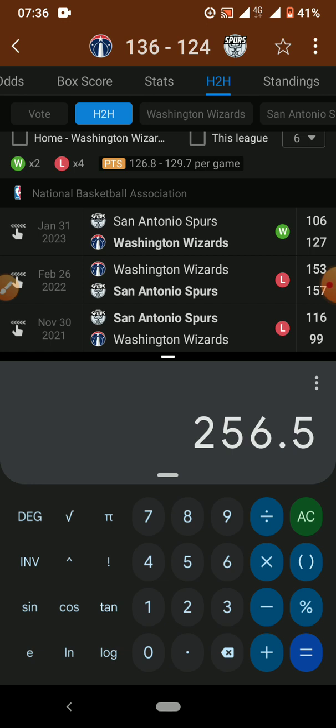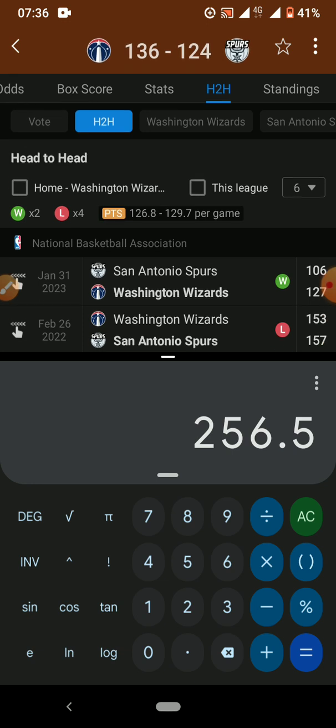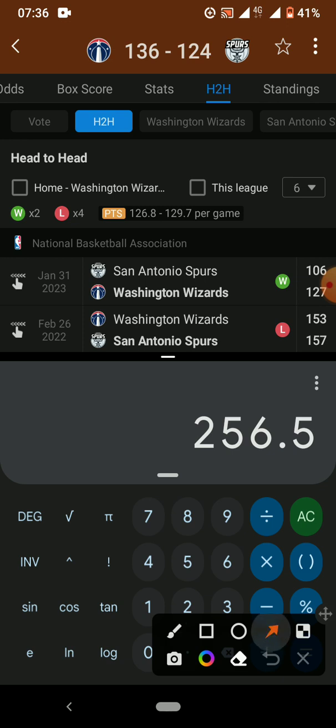Okay, so what you need to do now is add this 256.5 to the average that each team scores. So let me show you guys something real quick. This is the average of each team. You can see it here. This is the average.